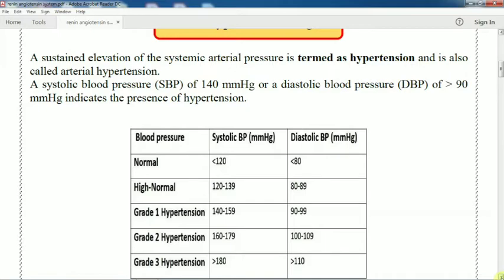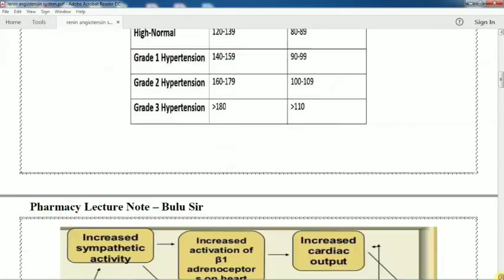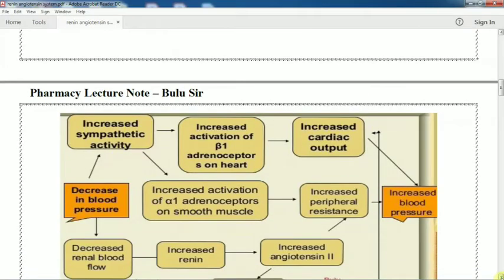So again, a quick recap. What is hypertension? It is elevated arterial pressure. Without any obstacle, the rise in the blood pressure is termed as hypertension. So normal is 120 to 139 systolic blood pressure and 80 to 89 diastolic, and after that grade 1, grade 2 and grade 3 hypertension. Now what is the reason behind the increased blood pressure?